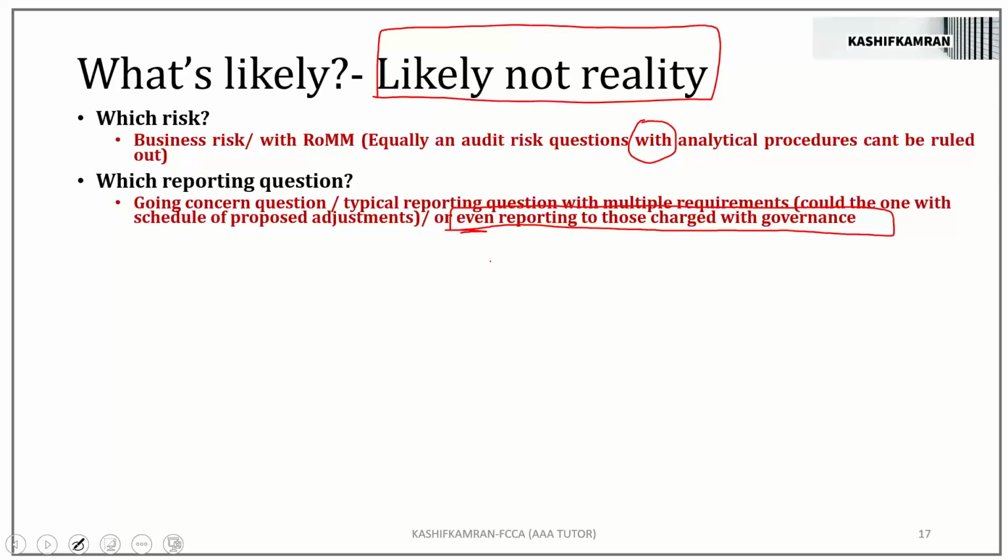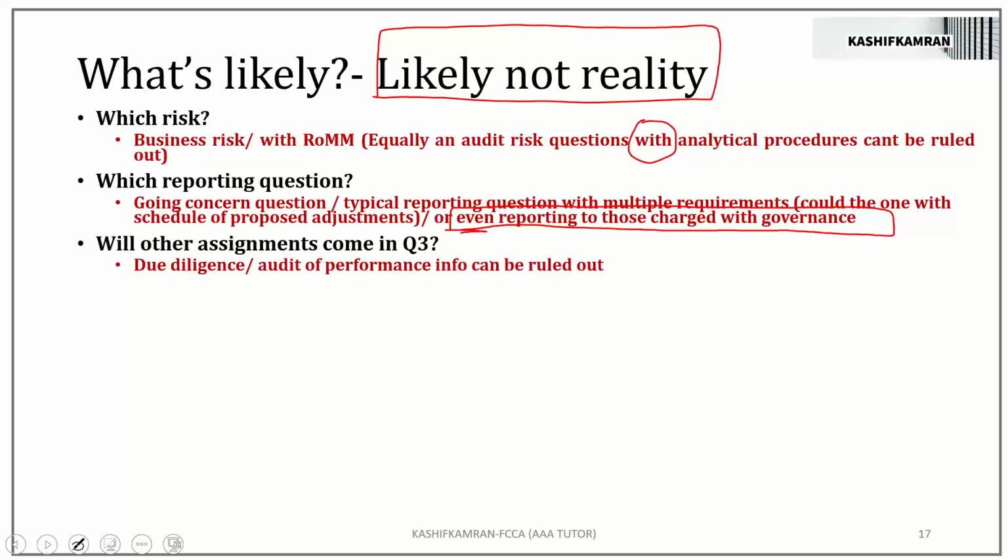Right? Moving on. Will other assignments come in question 3? If yes, then due diligence and the audit of performance information cannot be ruled out. So if other assignments come in, I have no idea. But if they come in, might be due diligence and might be the audit of performance information. Can't be ruled out. C-A-N-T, can't be ruled out. Important.